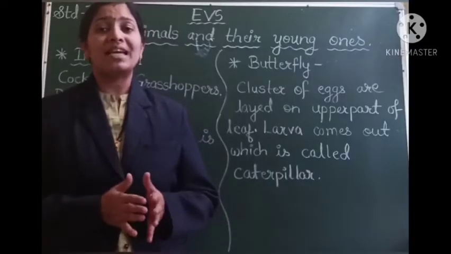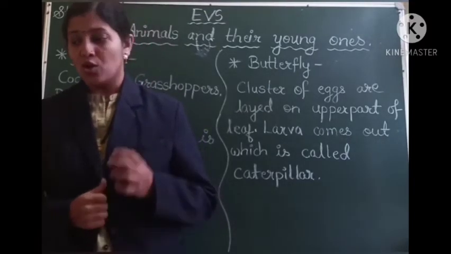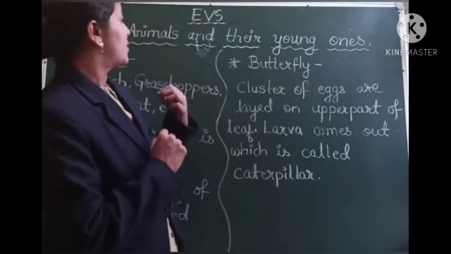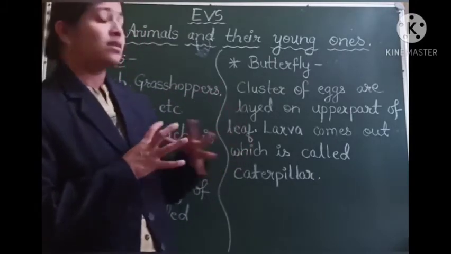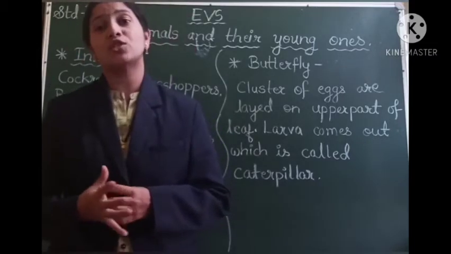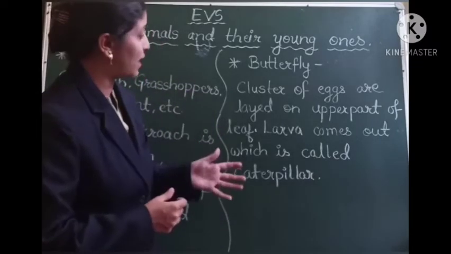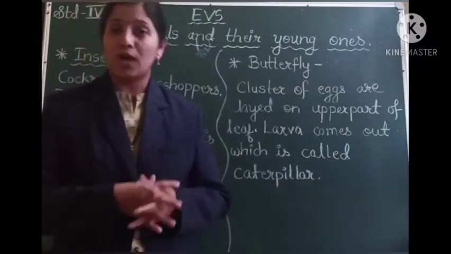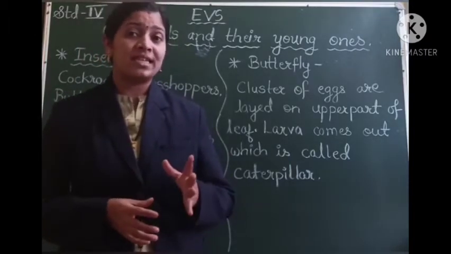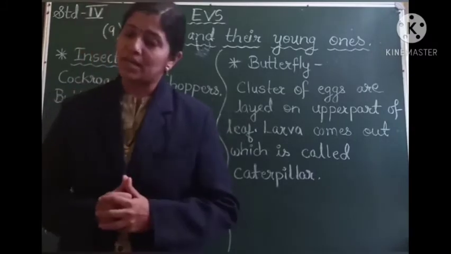Students, butterflies and houseflies have 4 stages in their life cycle. Also, the process of birth that takes place in the butterflies and houseflies is called metamorphosis. The life cycle of a butterfly as well as the life cycle of a housefly is called metamorphosis. Also, we did see that the life cycle of a frog is also called metamorphosis.